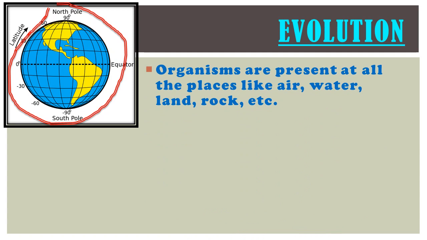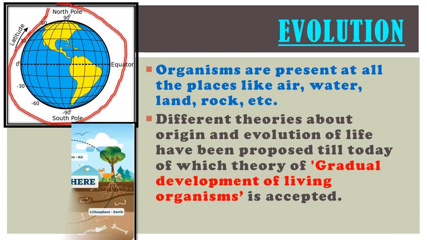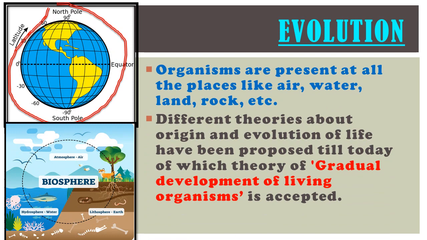And humans have shown curiosity about the origin of life, and the reasons for such great diversity in life present on the earth since the ancient period. It means human beings are continuously doing research in search of the origin of life. That means from where the origin of life exists on the earth. That means plant life, animal life, unicellular organism, multicellular organism.